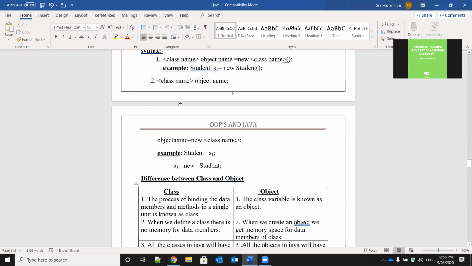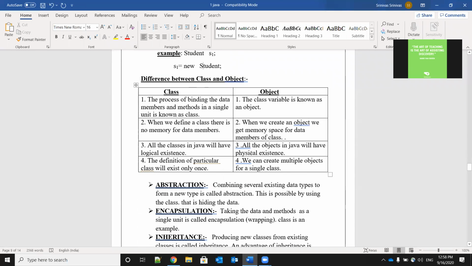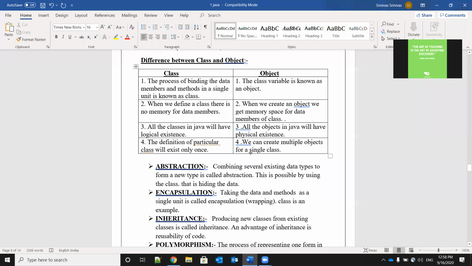In the same way the memory will be allocated. We can use any one of these two types of syntaxes in the program. Now we will see the difference between the class and object.